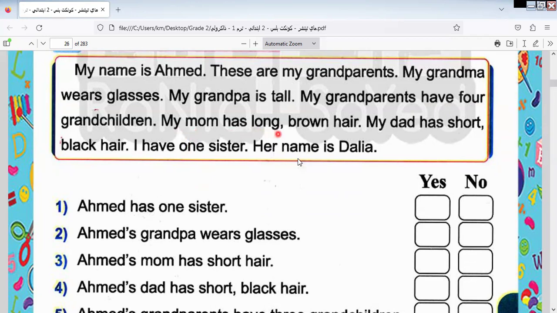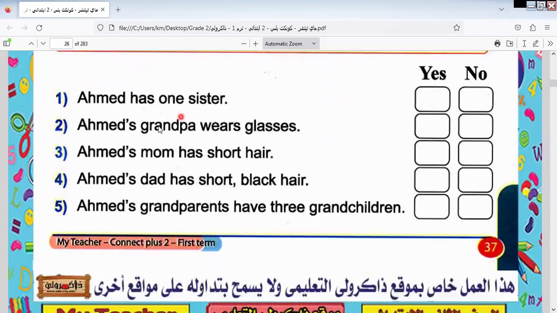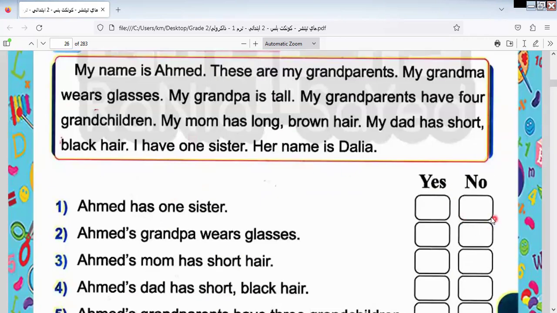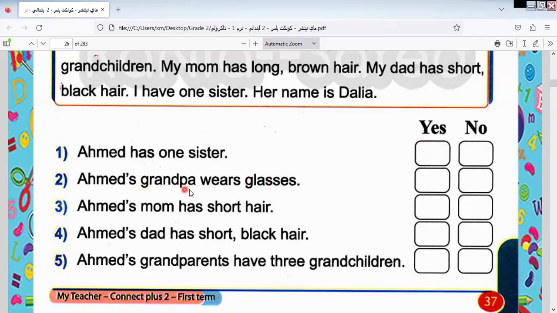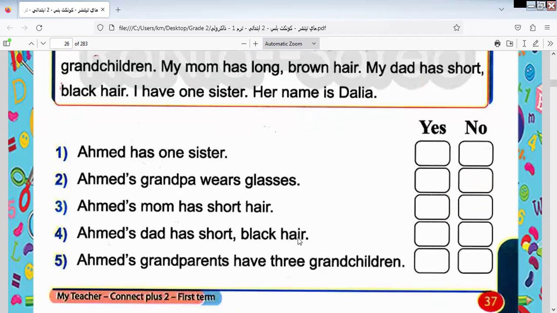My mom has long brown hair. My dad has short black hair. I have one sister. Her name is Dalia. Does Ahmed have one sister? Yes, so the answer will be yes, not no. Ahmed's grandpa wears glasses. No, not grandpa. Who wears glasses in Ahmed's family? Grandma, not grandpa. So the answer will be no.